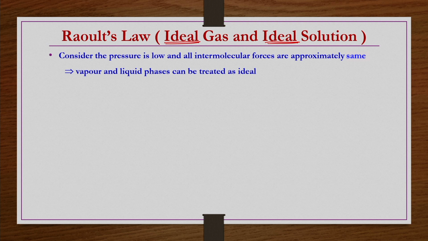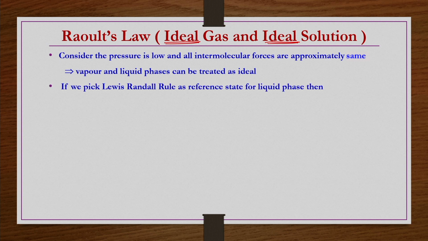Then under such conditions we can say whatever the principle that we are going to develop, that is known as Raoult's law, that is what we are going to see. Now, consider the pressure as low. If the pressure is low, then only you can say that the vapor phase is ideal, and in addition to the low pressure, also assume that the intermolecular interactions, like interactions and unlike interactions, are all the same in the given liquid phase. So that the liquid phase also obeys a kind of ideal behavior, right. So, when the pressure is low and all intermolecular forces are approximately the same, then we can say vapor and liquid phases both can be treated as ideal.